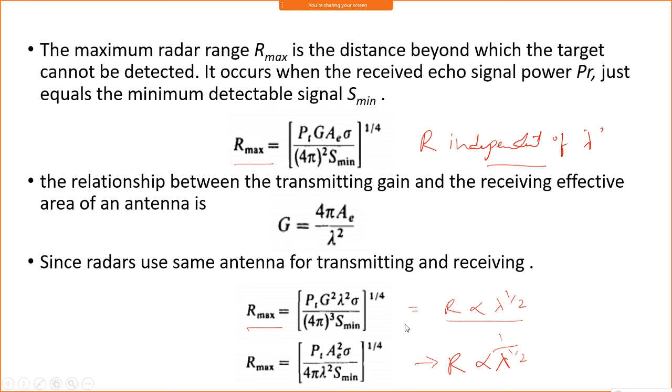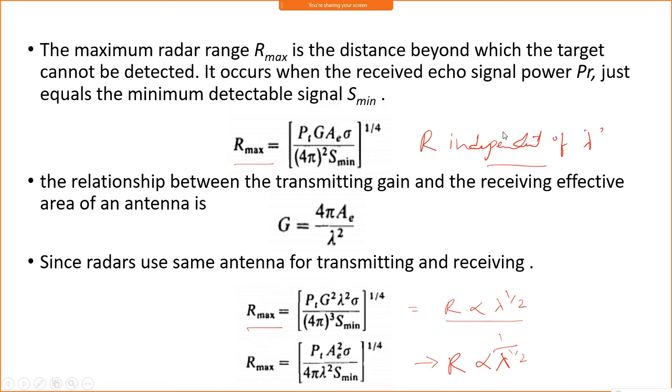So whenever you substitute the other parameters in these equations, it is not that it is independent of lambda or dependent on lambda. Which parameters you are going to find, and in which scenario you are going to find the target, will be important, and that determines which equation you need to use. If you take this one, it is completely independent of lambda, which does not mean that whatever signal you transmit you can detect the target.